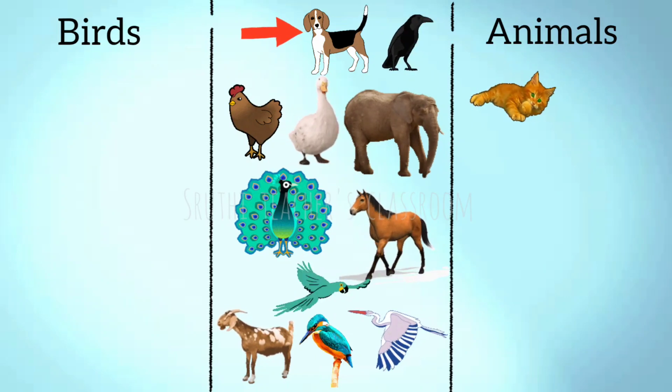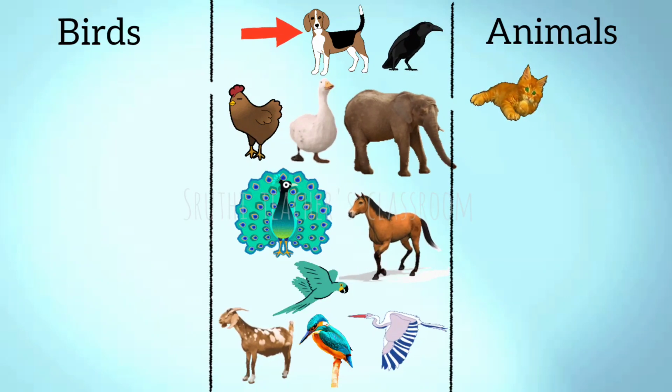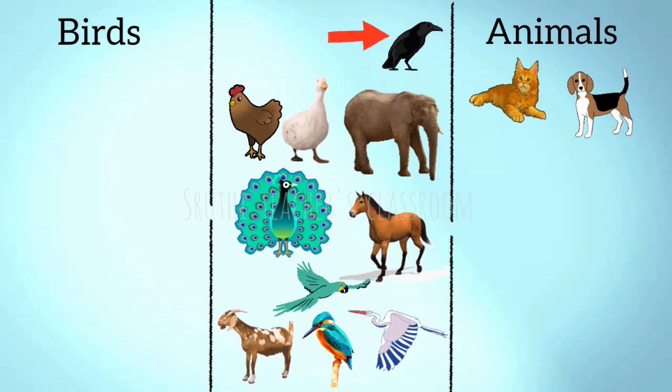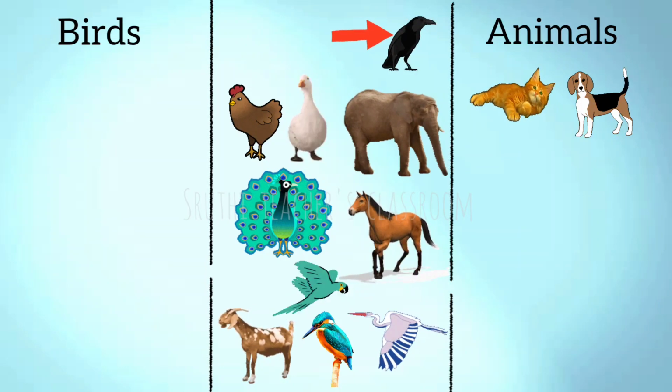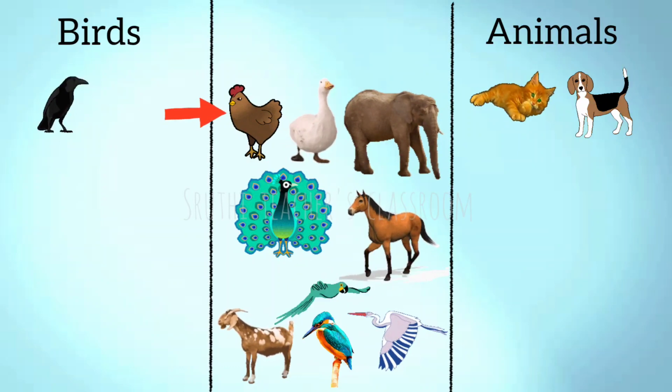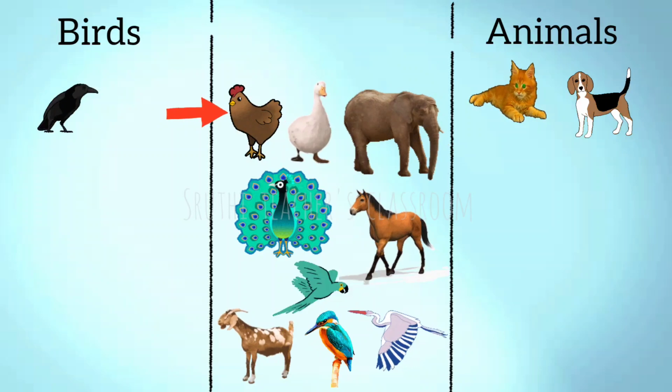Next, dog. What is the dog? Yes, an animal. Next one, crow. Yes, a bird. Who is the next? Our hen. Hen is a bird.